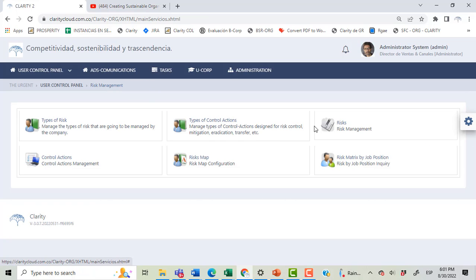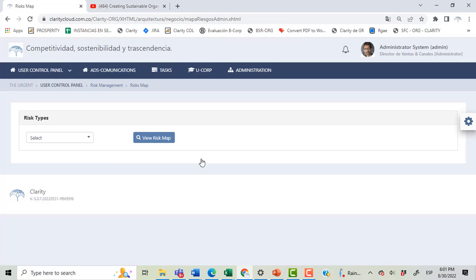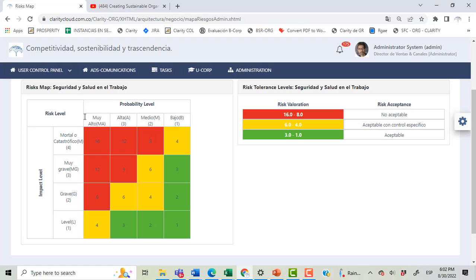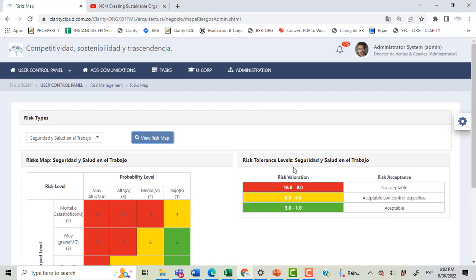When we define these variables and parameters, we can then get to the risks map, and we can find here all the different types of risk that we are committed to manage in the company, and we can view the parameters, which are the valuation matrix with the probability level and the impact level, and also the tolerance levels that we have declared as non-acceptable, acceptable with some control actions, and acceptable without any control action.